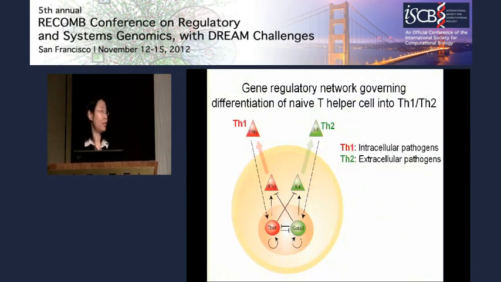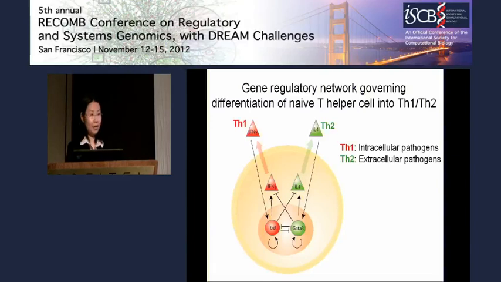So this diagram shows you the current model of the gene regulatory network governing differentiation of T helper cells into the Th1 versus Th2 lineage. The Th1 lineage helps our body defend against intracellular pathogens such as viruses and mediates the killing of infected cells, whereas Th2 deals with extracellular pathogens such as worm infection by eliminating the pathogen. It is very important to achieve an intricate balance between Th1 and Th2 response upon infection. Excessive response of either Th1 or Th2 can be harmful because it can induce autoimmune disease or allergies.